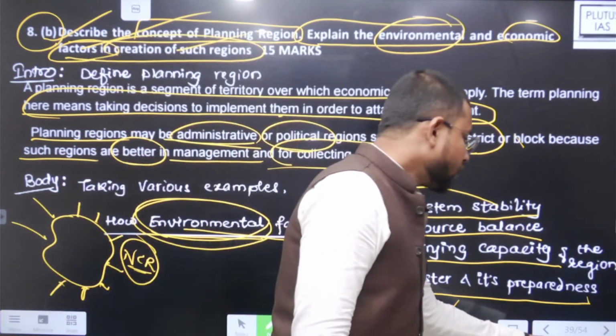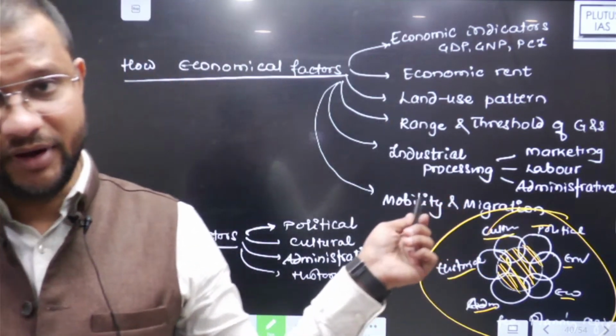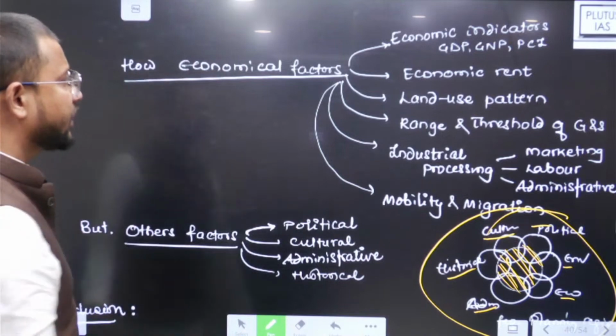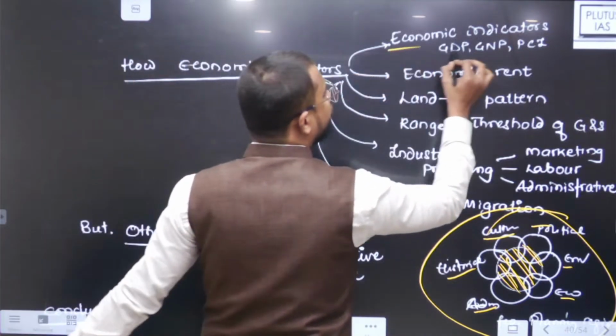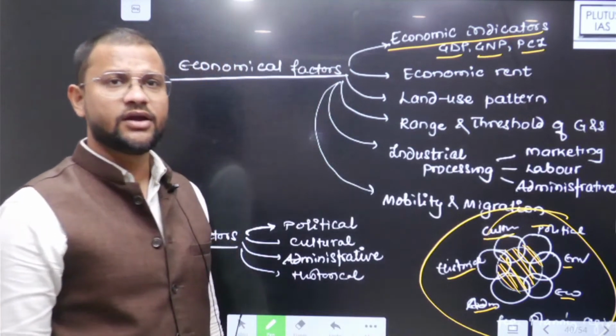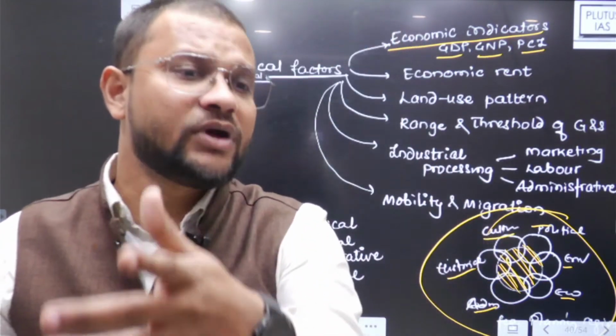Then what are the economic factors? Then your answer should look like a geographical answer. Environment में भी दिखना चाहिए, economics में भी दिखना चाहिए. Right? Which are those economic factors? Like first, economic indicators: GDP, GNP, per capita income and all of those, right? Whether that area is having enough GDP, GNP to calculate for.